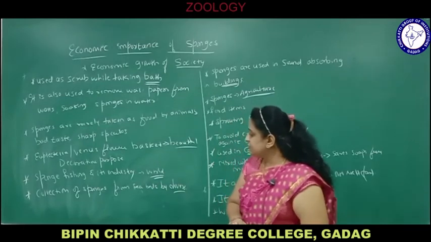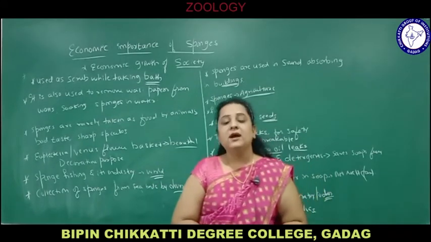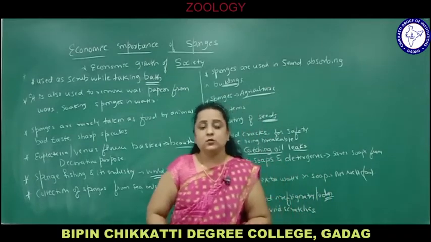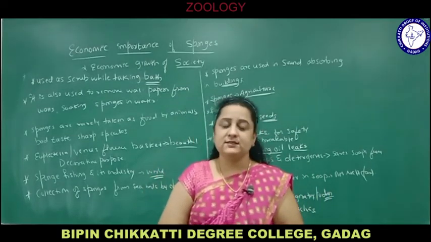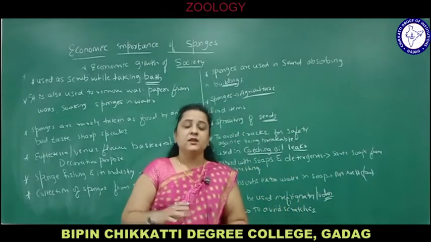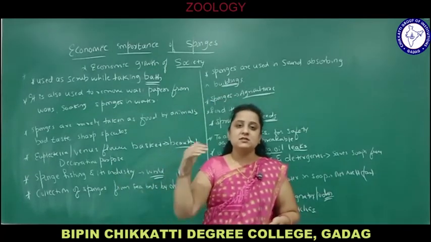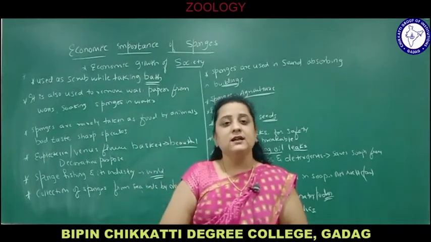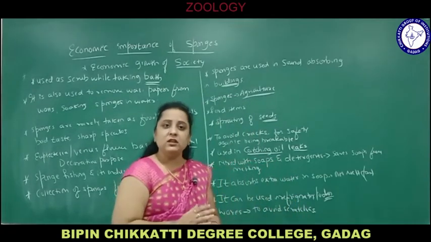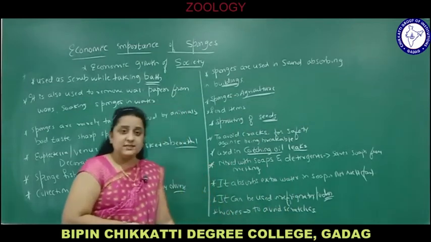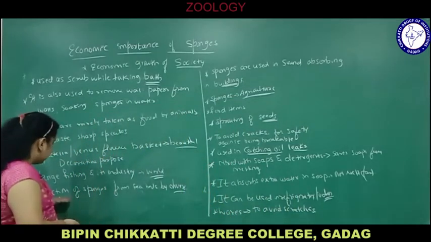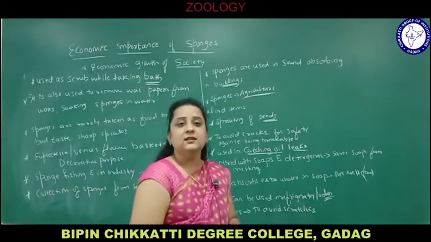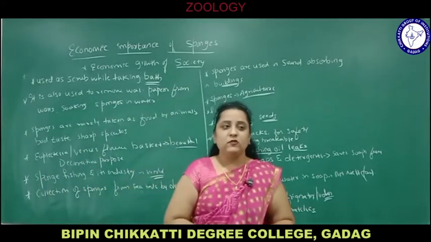Next, collection of sponges from seabeds by divers. Sponges are not motile, they do not move from one place to another. Sessile means they attach to the substratum. Divers are people who move in the water, who swim in the water. When they go diving in the water bodies and see sponges on the seabed, they collect these sponges and use them for various purposes.